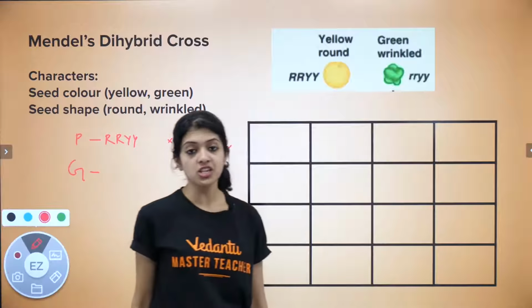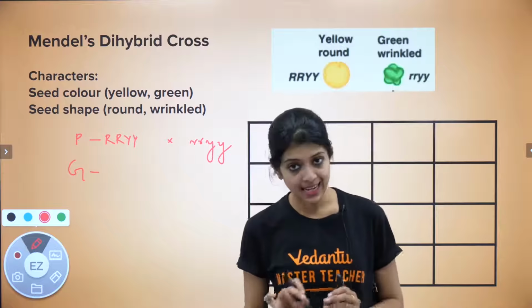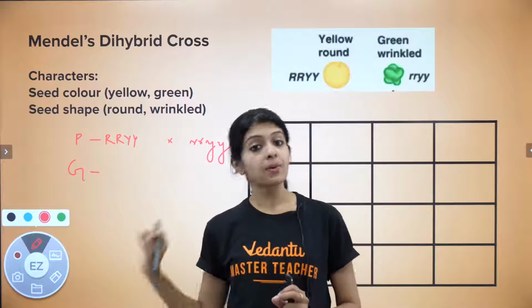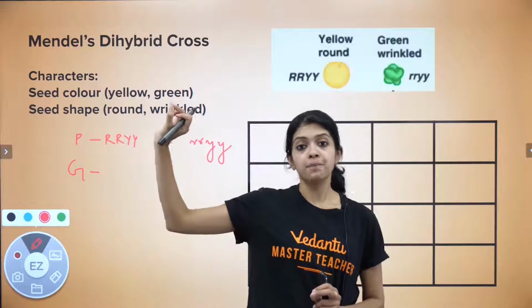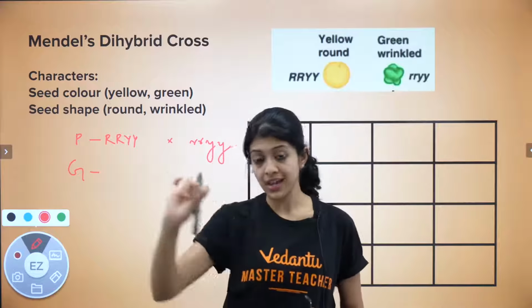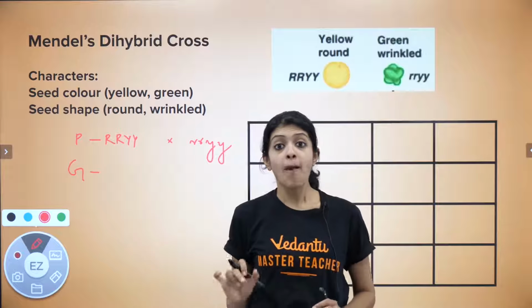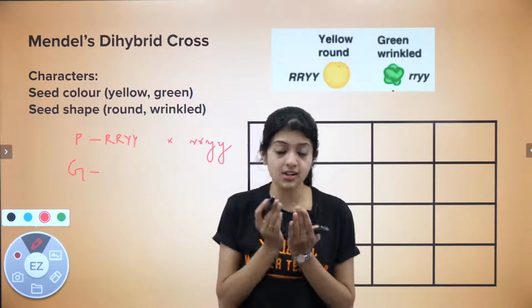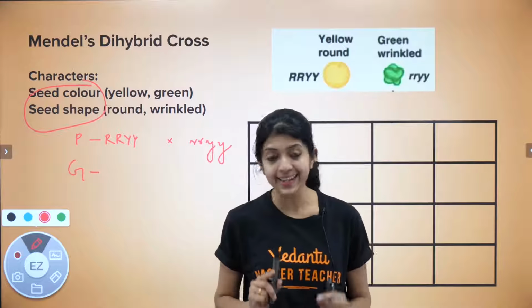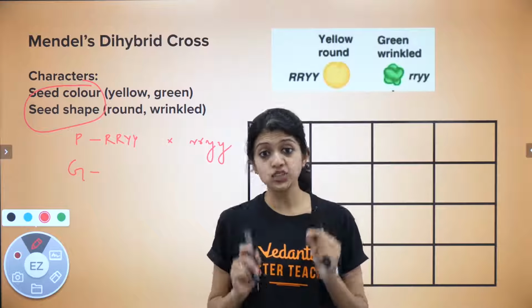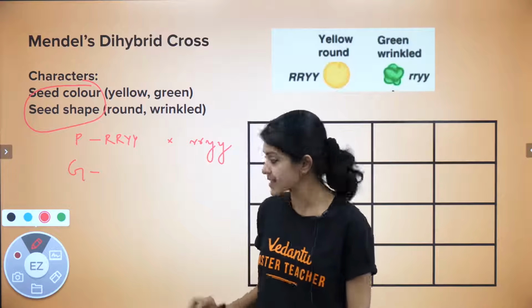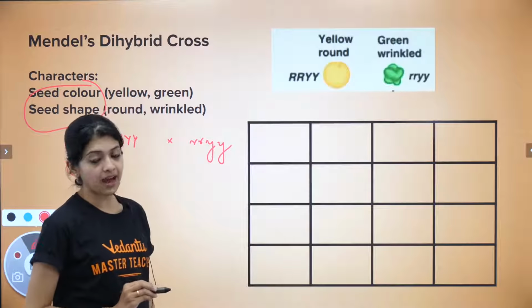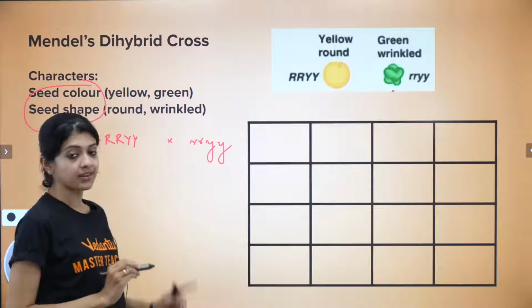In a dihybrid cross, when you have to write alleles in a gamete, it works differently from a monohybrid cross wherein it was only one letter per gamete, right? In this case, because we are considering two characters or two genes at a time, these are the two genes we are considering here. Each gamete would contain at least one allele of each gene. What I mean is that in this case, it's a capital R and capital Y. R and Y are alleles of two different genes.